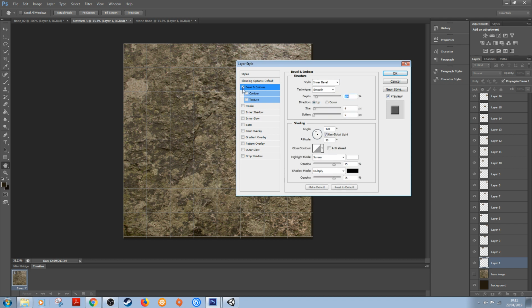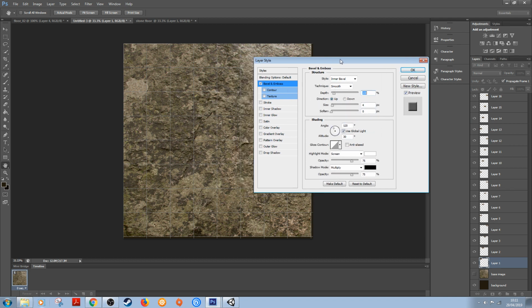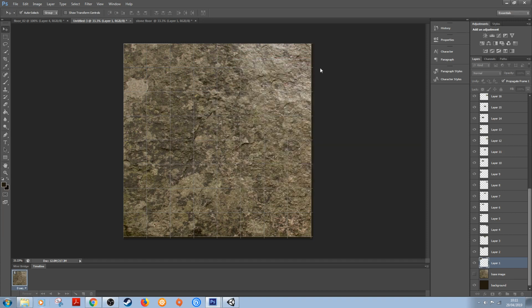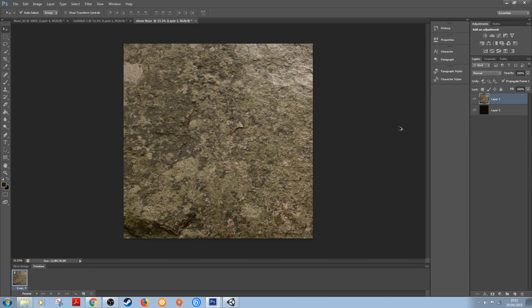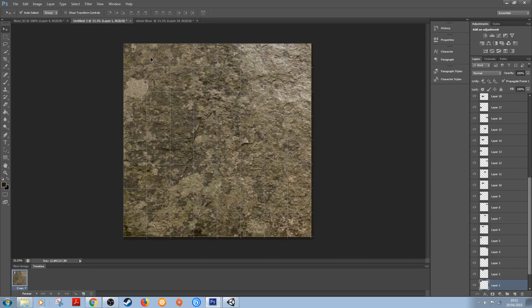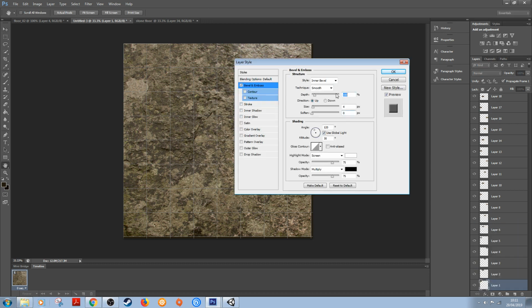So when I turn that off, I can toggle this off and on. You see you've got a bunch of different settings here. So what we want to create is that brick kind of look that we had on this image here. So if we go back to the original image and I just undo this, you can see, hopefully you can start to see where the bevels come into play. So what I want to do is, while I've got this selected, is I want to mess around with the bevel settings.